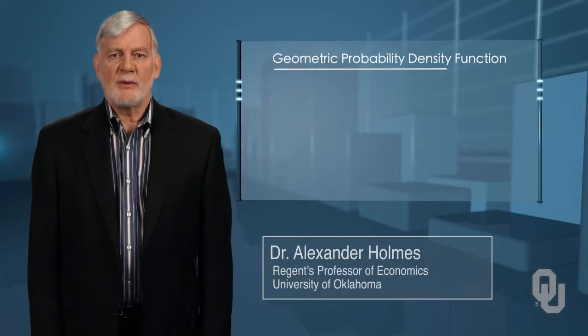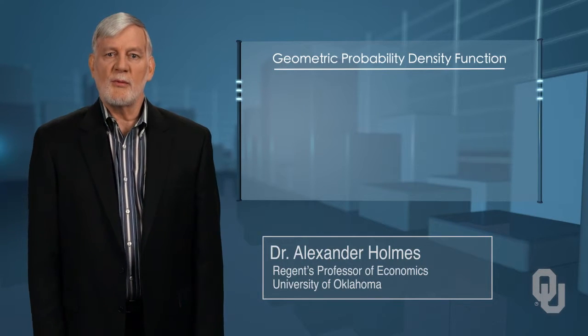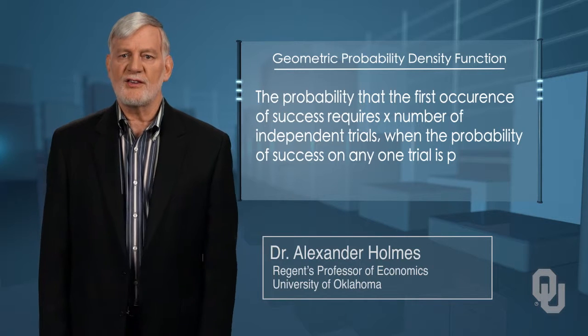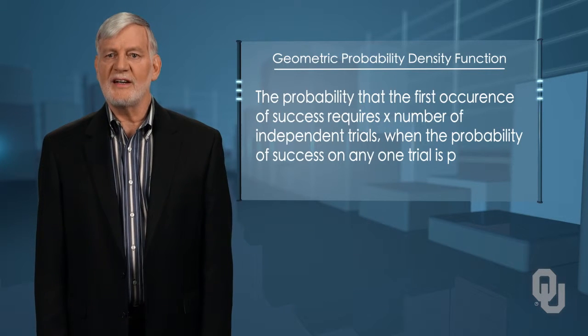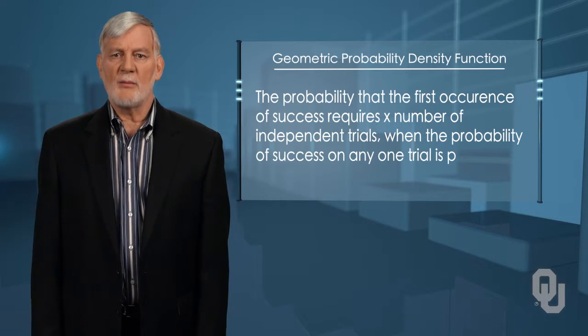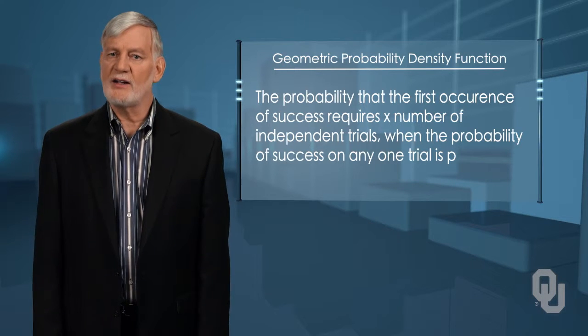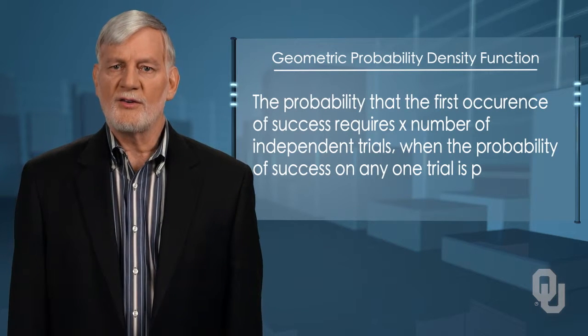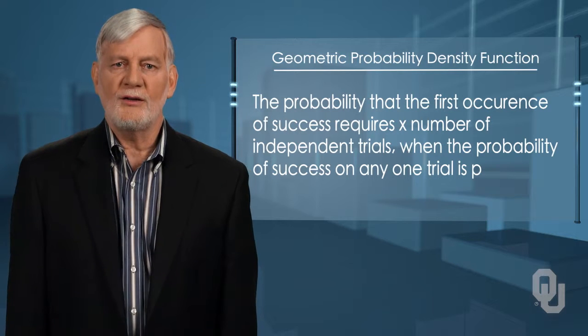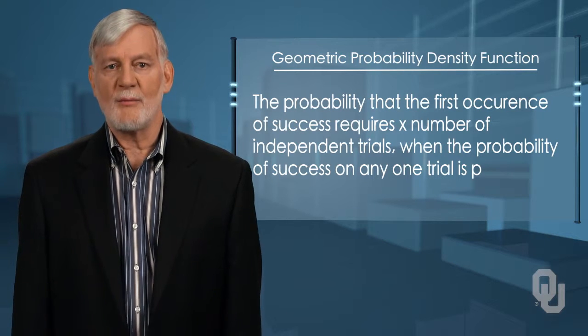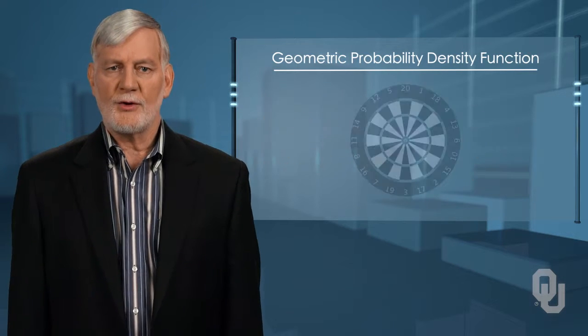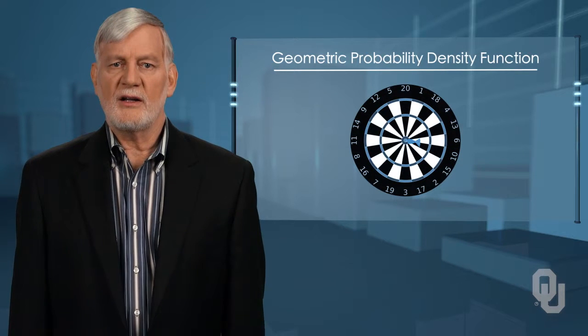The geometric probability density function tells us the probability that the first occurrence of success requires X number of independent trials, when the probability of success on any one trial is P. In other words, you keep repeating what you're doing until you first succeed. Then you stop. For example, you throw a dart at a bullseye until you hit the bullseye.